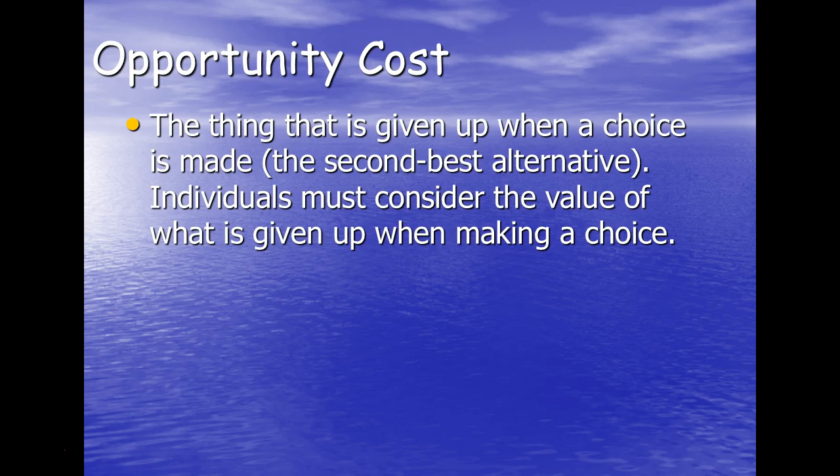Which leads us to our definition of opportunity cost. The thing that is given up when a choice is made, the second best alternative. Individuals must consider the value of what is given up when making a choice. So again, whenever you make a choice, you're actually making two choices. You're choosing one thing, but you're also choosing to give up your second best thing, and that's your opportunity cost.